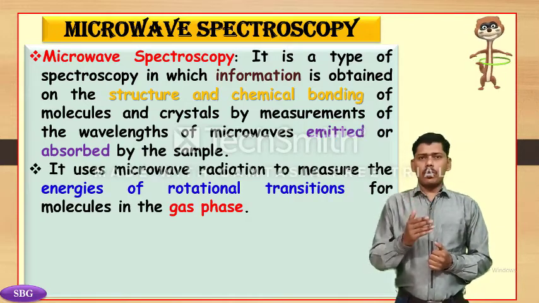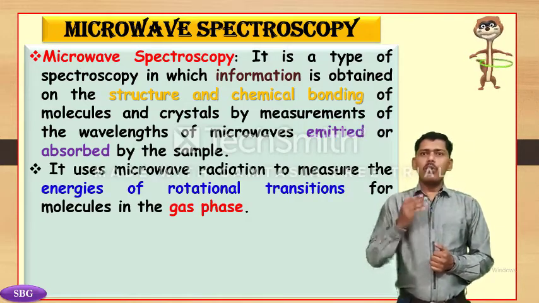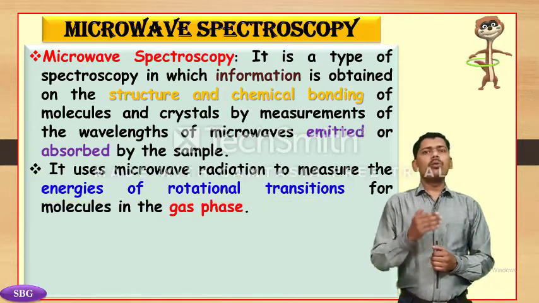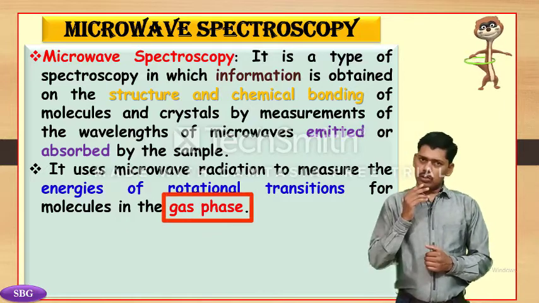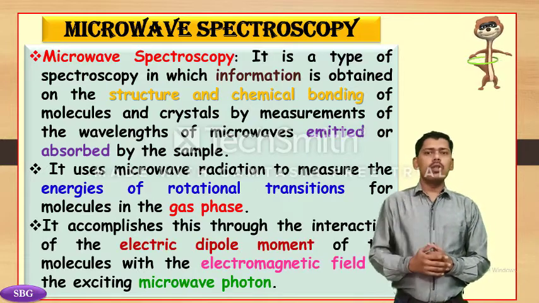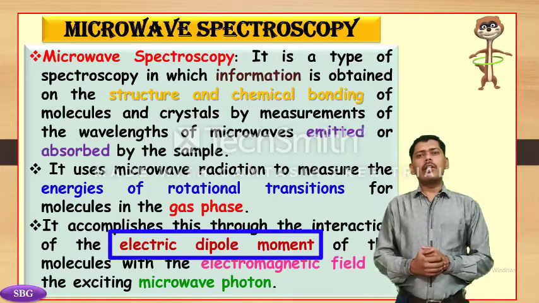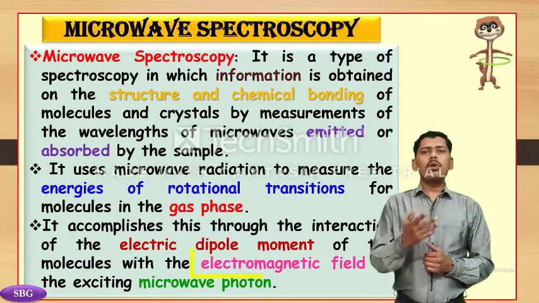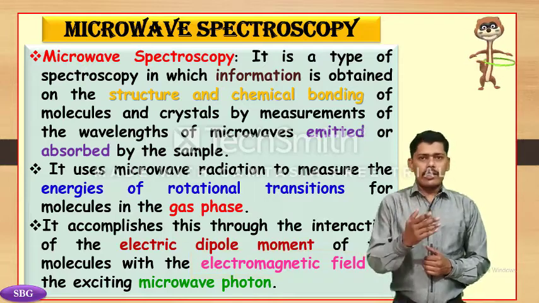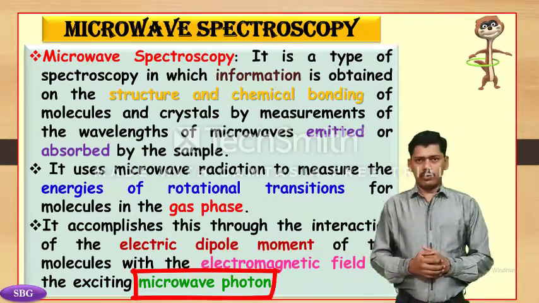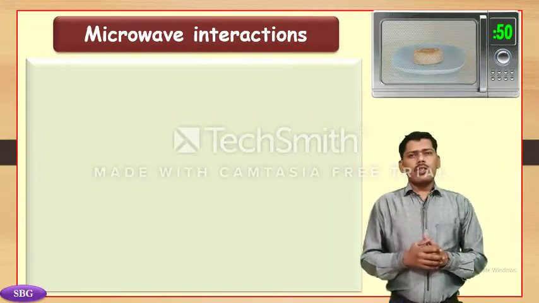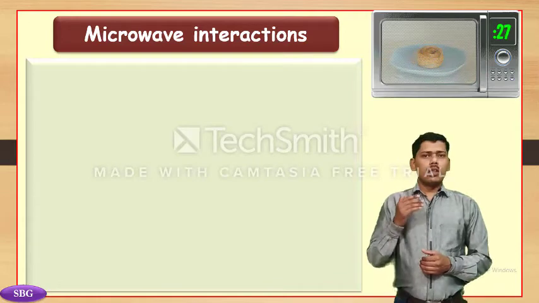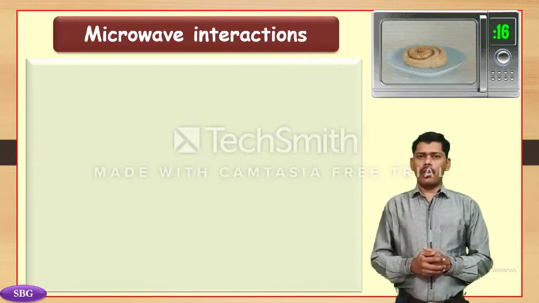Microwave rotational spectroscopy uses microwave radiation to measure the energy of the rotational transitions in molecules in the gas phase. It accomplishes this through the interaction of the electric dipole moment of the molecules with the electromagnetic field of the exciting microwave photon. Now we discuss how microwaves interact with the molecule.